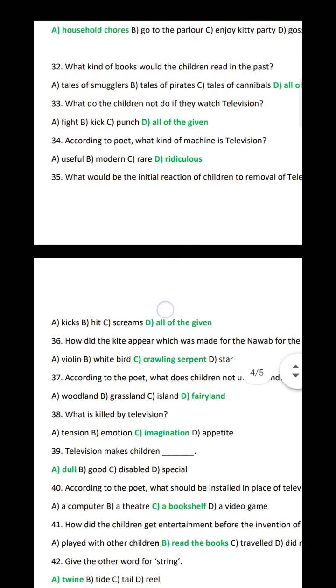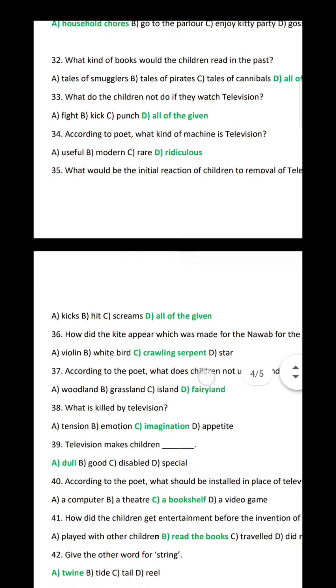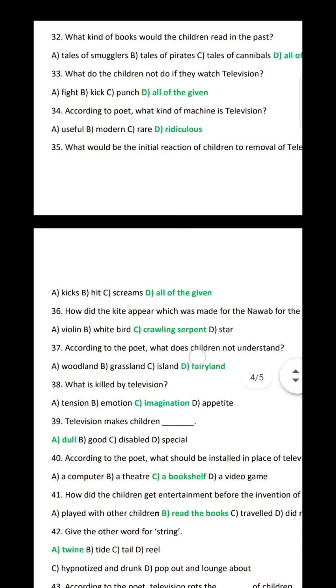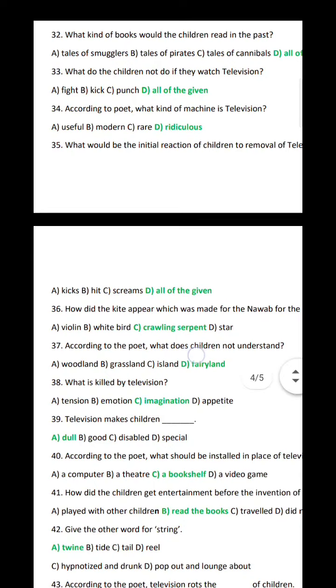Question 33. What do the children not do if they watch television? Option D. All of the given. A. Fight, B. Kick, or C. Punch. Question 34. According to the poet, what kind of machine is television? Option D. Ridiculous.